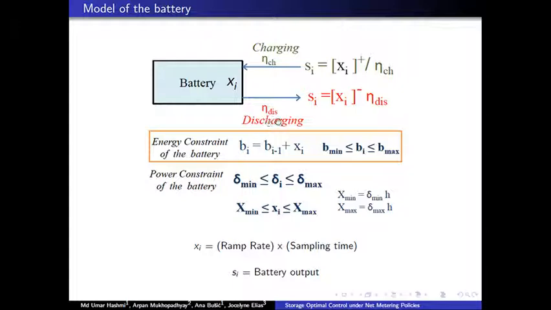We also consider the efficiency losses, which ensure that the change in the charge level and the output power are two different variables. For instance, if we have to charge the battery, then we have to put an extra amount of energy into the battery to compensate for the charging losses that the battery incurs.